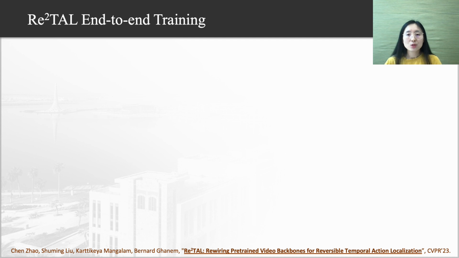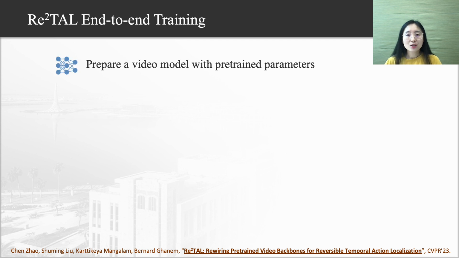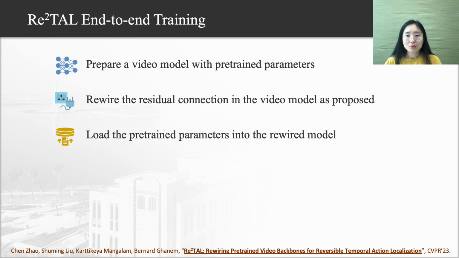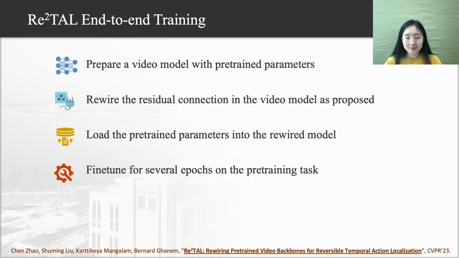The steps of using the rewiring strategy for TAL end-to-end training are the following. Prepare a video model with pre-trained parameters. Rewire the residual connections in the model as proposed. Load the pre-trained parameters into the rewired model. Fine-tune for several epochs on the pre-training task. And it is ready for use for TAL and other tasks.